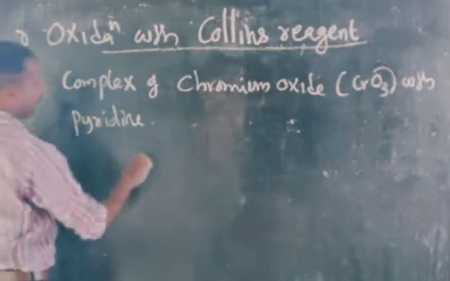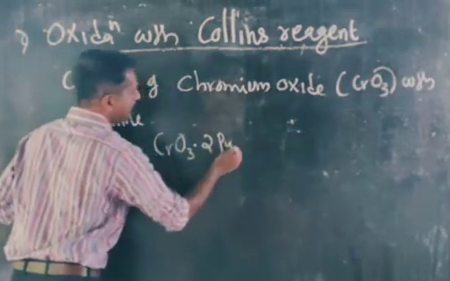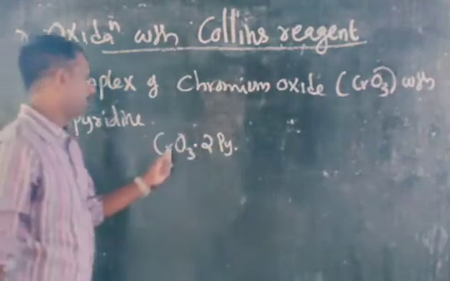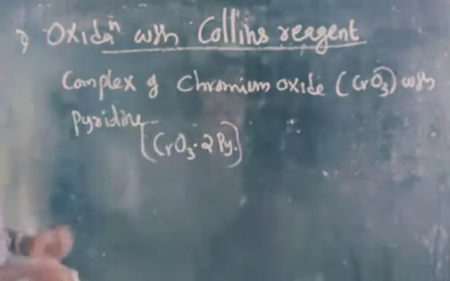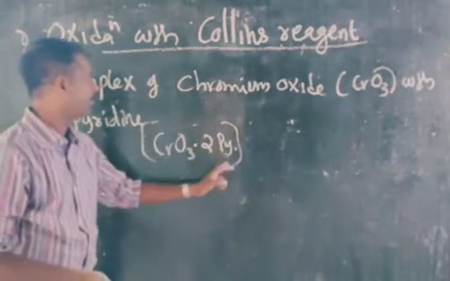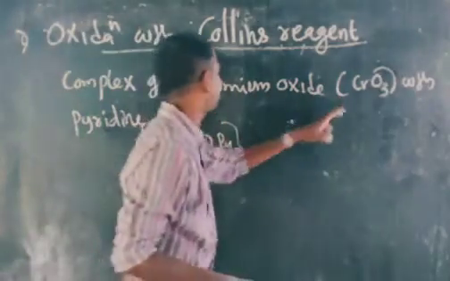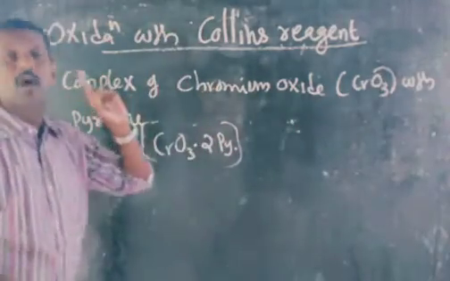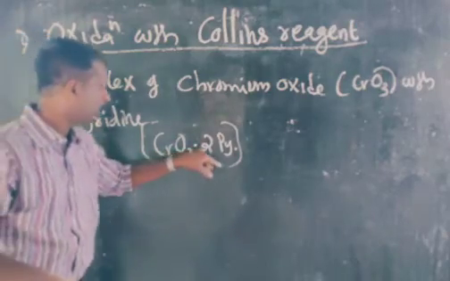It can be represented as CrO3·2py. 2py means 2 pyridine. This way we can represent Collins reagent, CrO3·2py. Py means pyridine. So what is Collins reagent? It's a complex of chromium oxide with pyridine.